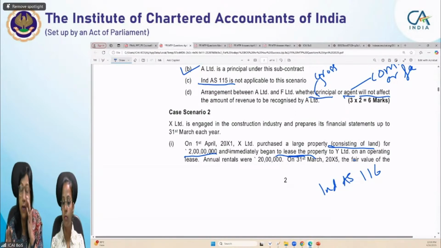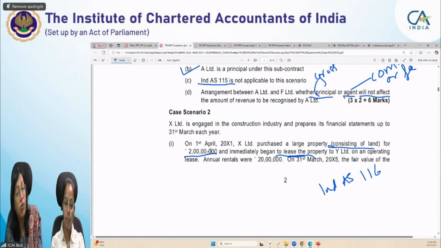It will never be valued at fair value until and unless it is reclassified from investment property to some other category. Till the time it is investment property, it will be valued at cost. You will do the fair valuation and disclose it, but what appears in your balance sheet will be only cost. So at the time of purchase it was